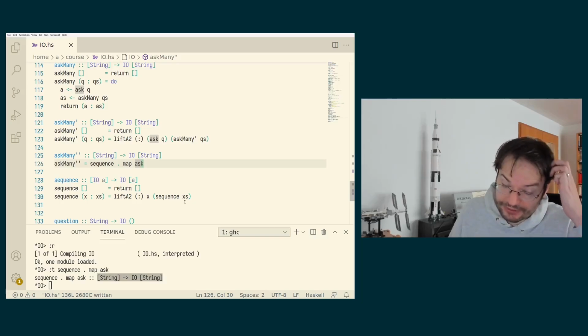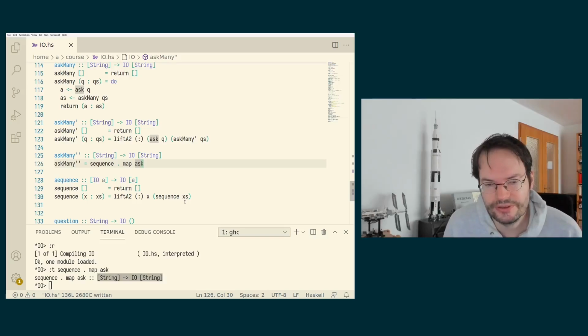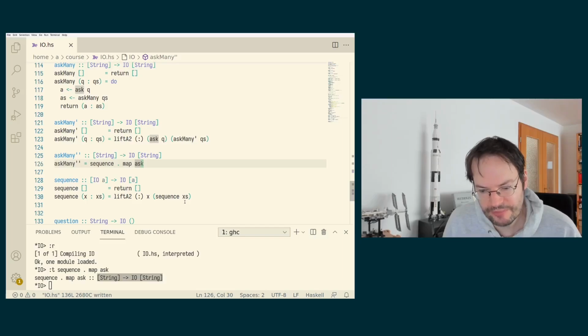And a similar thing would happen if we are looking at filtering, for example. If we wanted to filter, but with a condition that has a side effect, for example, if we want to write a filter function that takes a list of file names and checks which of these file names exist, then we need a function that checks whether a file exists, and that will have type IO Bool in the end.